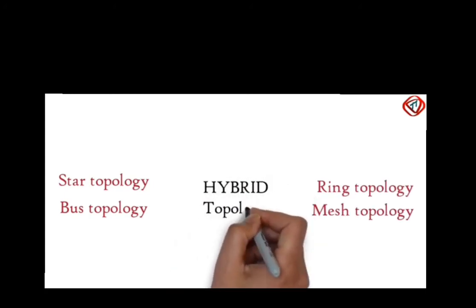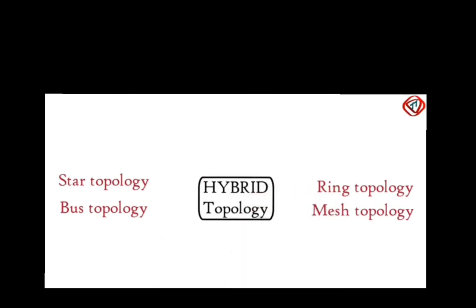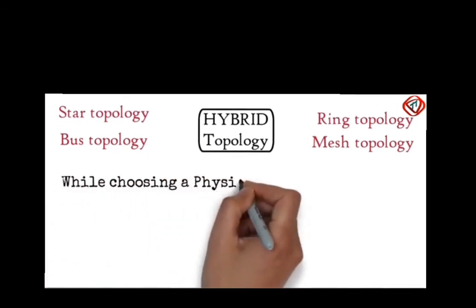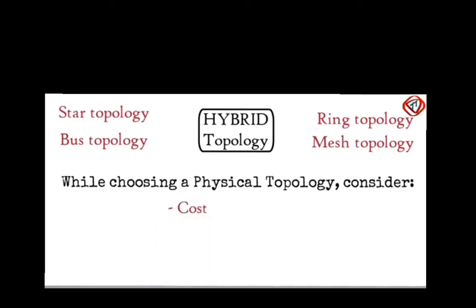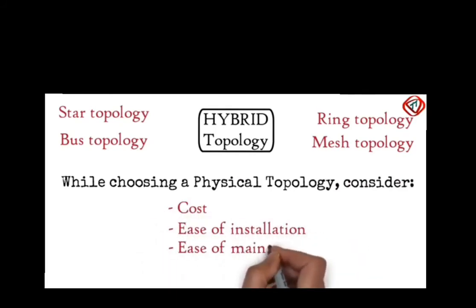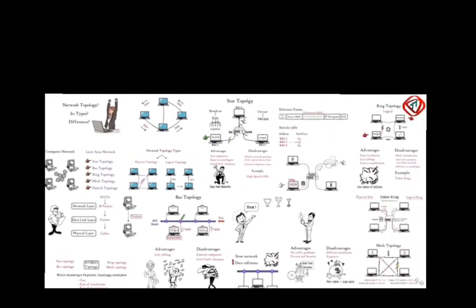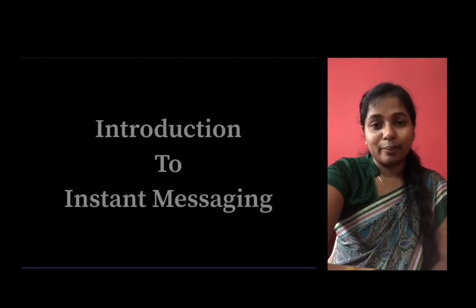When all the topologies are combined together or interconnected, they form a hybrid topology. Every topology has its merits and demerits. So while choosing any topology, always consider its cost, ease of installation, ease of maintenance, and cable fault tolerance. So we have done with session 2 of this chapter. Let's move to session 3.